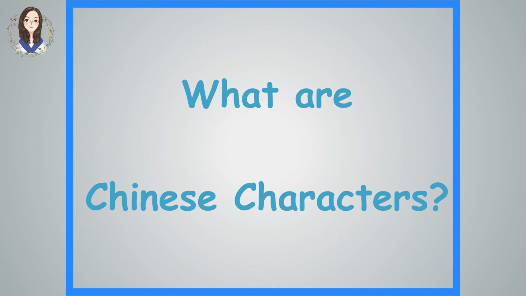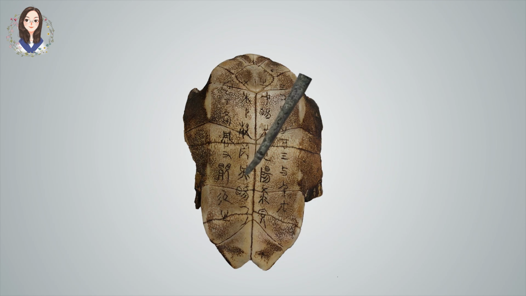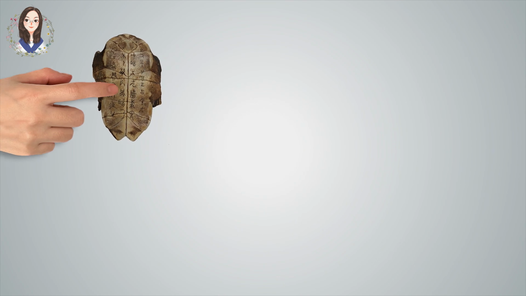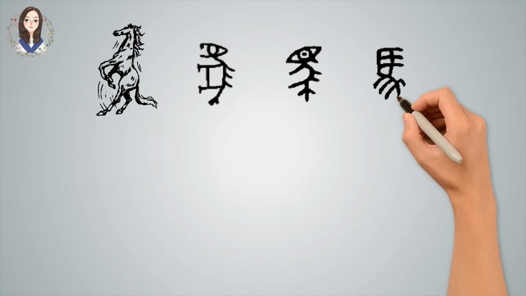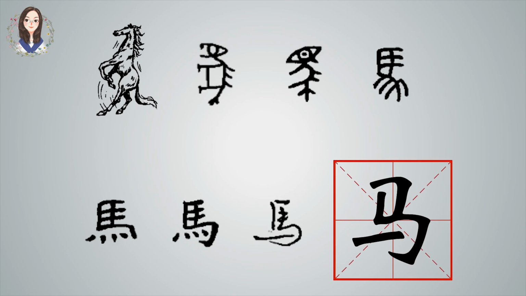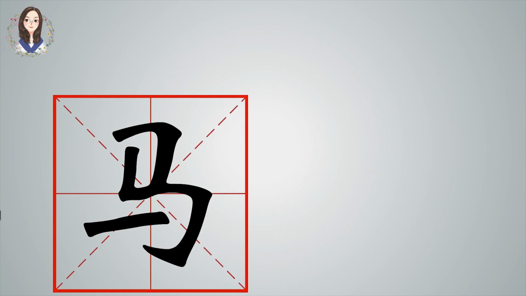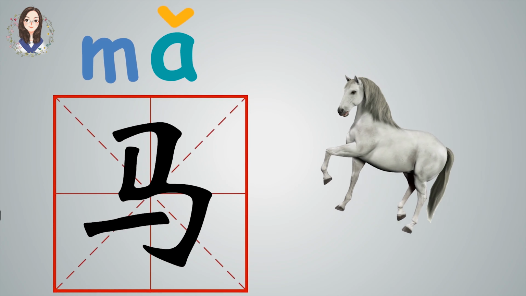What specifically are Chinese characters? Thousands of years ago, people carved marks on oracle bones, and these marks slowly evolved over a long period of time. And this now becomes what we know as Chinese characters. One Chinese character is represented by one shape, one character is one syllable, and nearly all Chinese characters have their individual meaning.